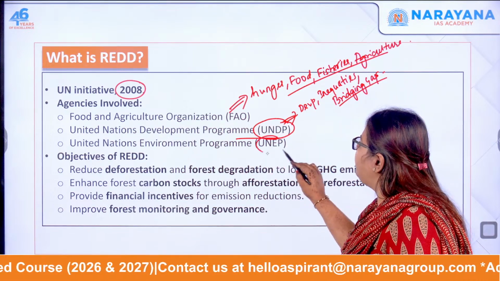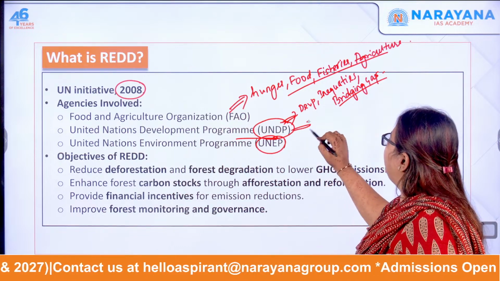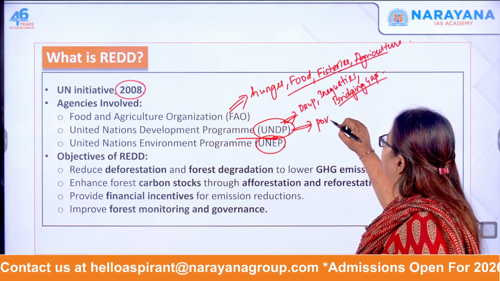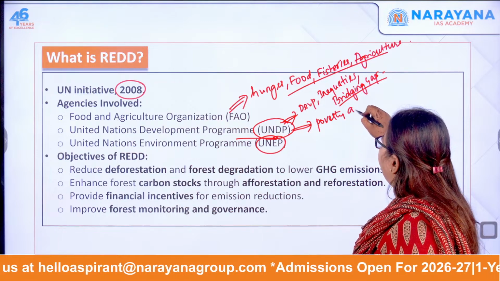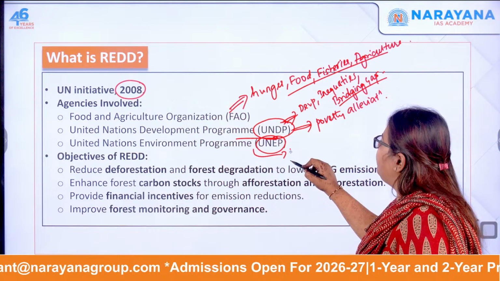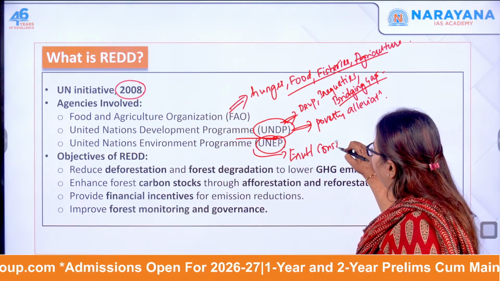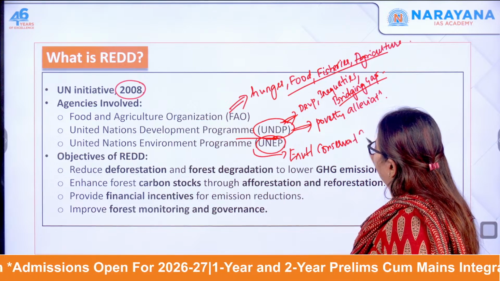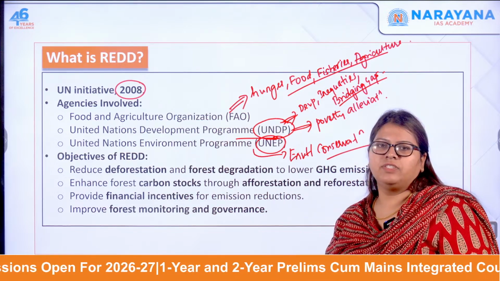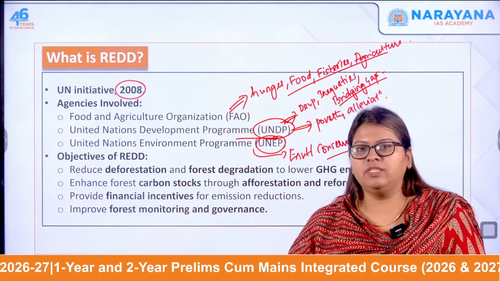Next one, UNEP, which also aims at poverty alleviation, etc. Here the United Nations Environment Program focuses on environmental conservation and sustainable development. So these are the three specialized agencies involved in this particular REDD. So these are the agencies involved.